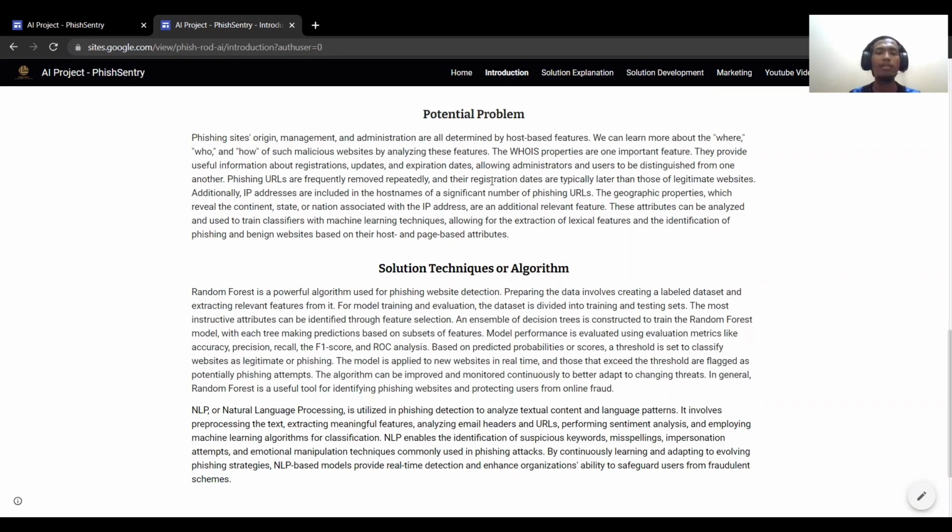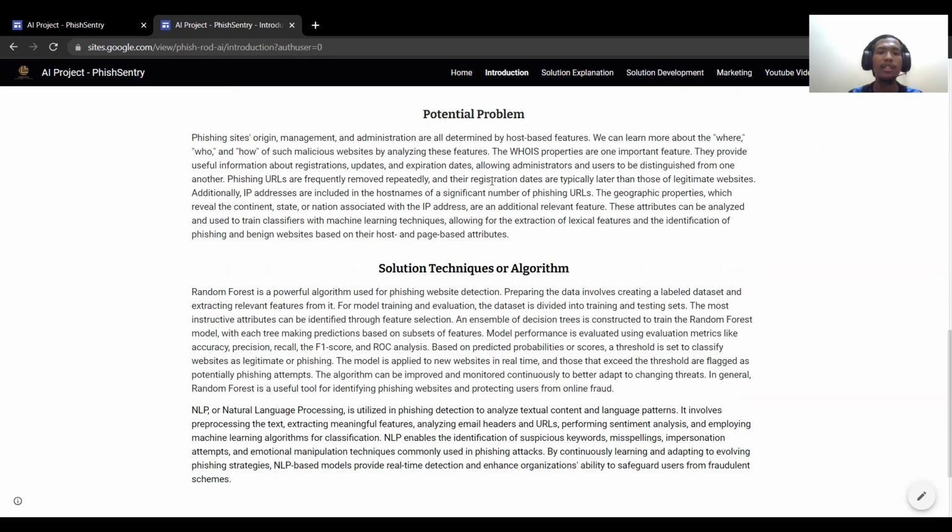For the potential problem, phishing site origin, management, and administration are all determined by host features. We can learn more about the where, who, and how of such malicious websites by analyzing these features. The WHOIS properties are one important feature. They provide useful information about registration, update, and expiration dates, allowing administrations and users to be distinguished from one another.